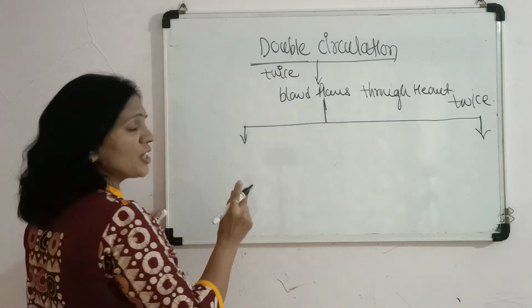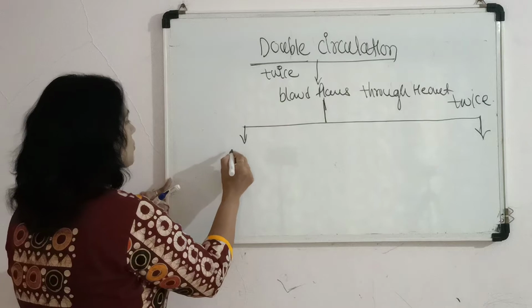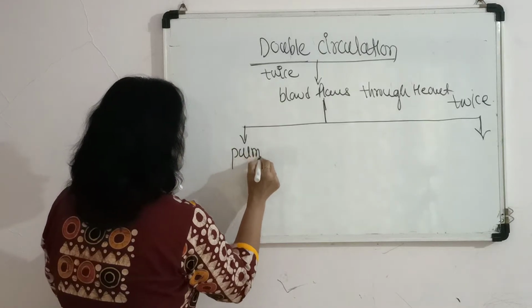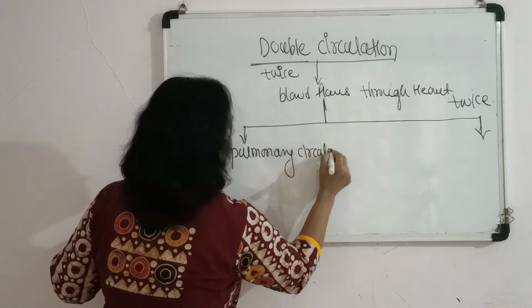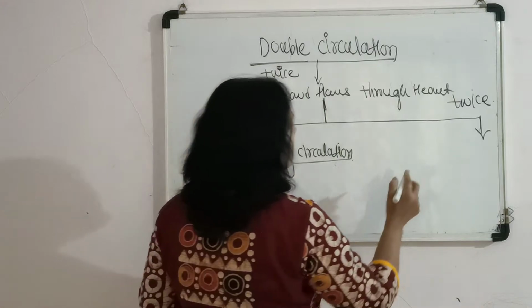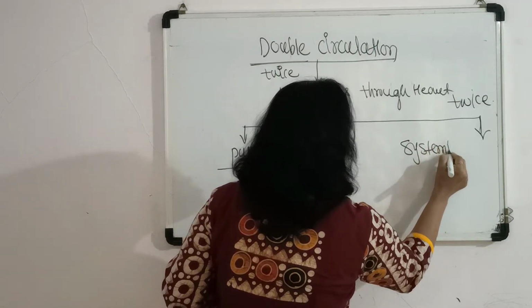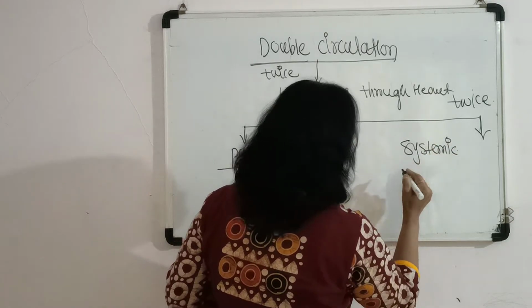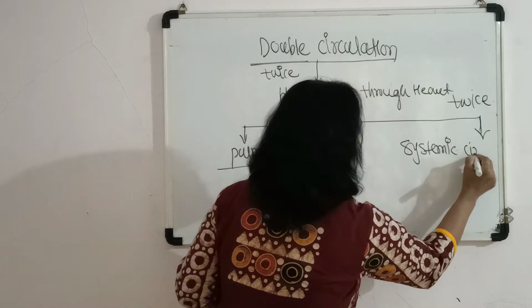The circulation of blood which is related to the lung is called the pulmonary circulation. This is the pulmonary circulation. And the circulation of blood which is related to the body parts or organs of our body is called the systemic circulation.